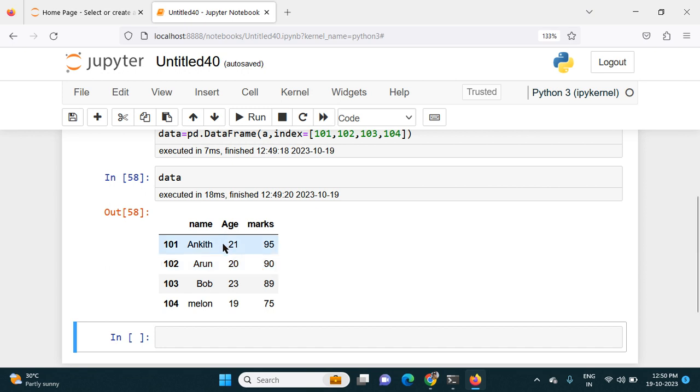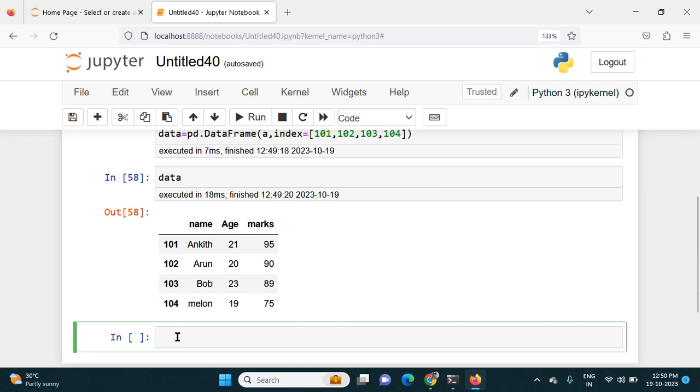Then we have to filter the data to get the required information, and slicing plays a major role. So let's understand the basics of how to slice this data frame to get the required information.